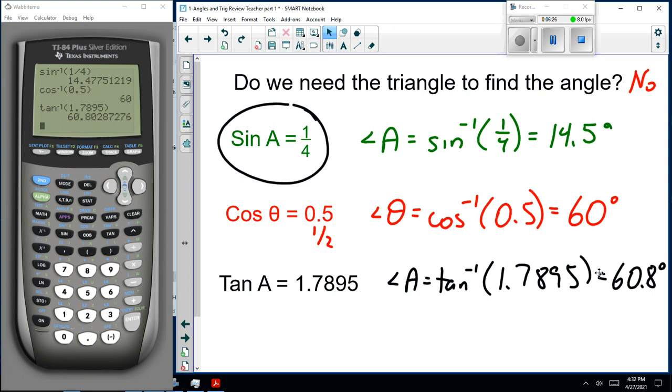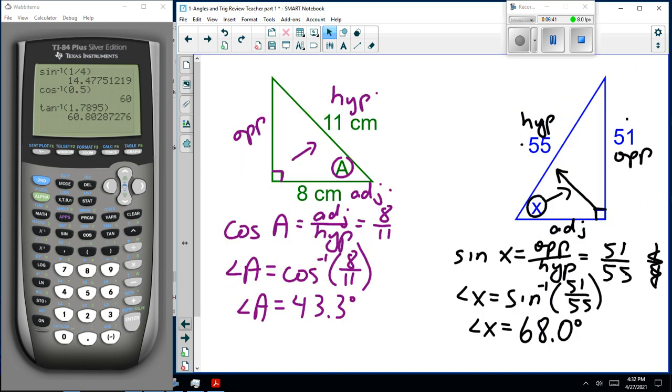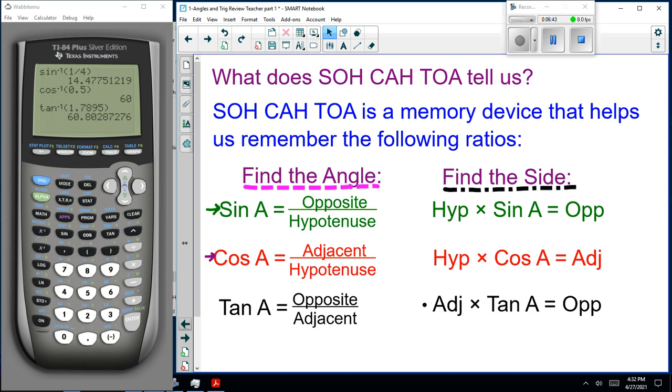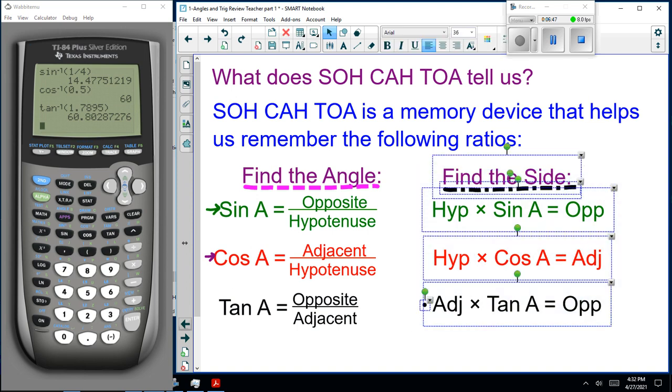Okay. So you don't need a triangle. You just need the number. Now that's when I give you the two sides or the ratio, and you have to find the angle. Remember, there was a different version to find the side. You rewrite the formula.